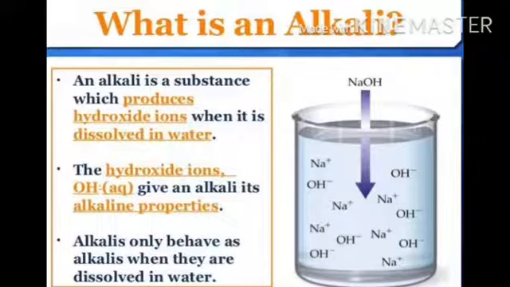All alkalis are bases, but all bases are not alkalis. It means alkalis are soluble bases, meaning alkalis dissolve in water, but other bases are not dissolved in water, so they are not alkalis.